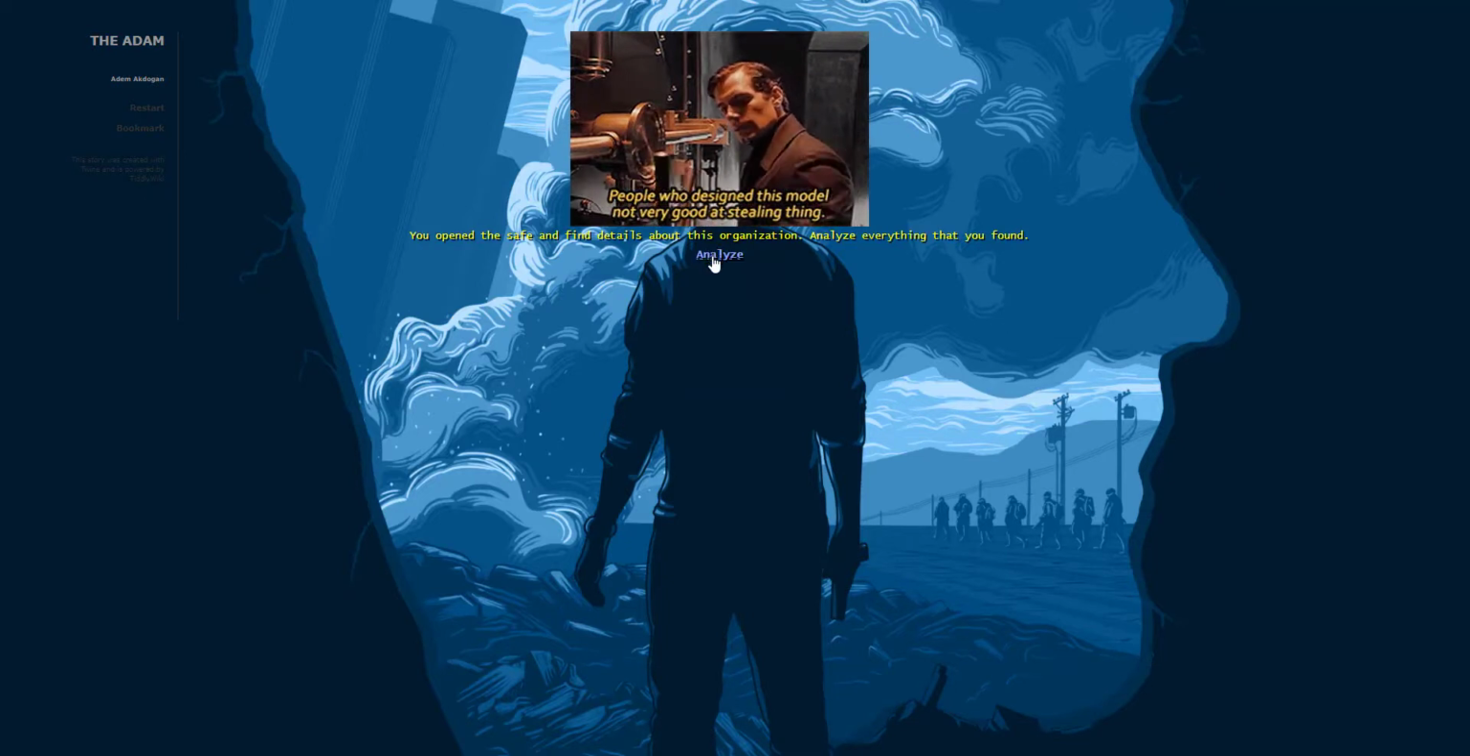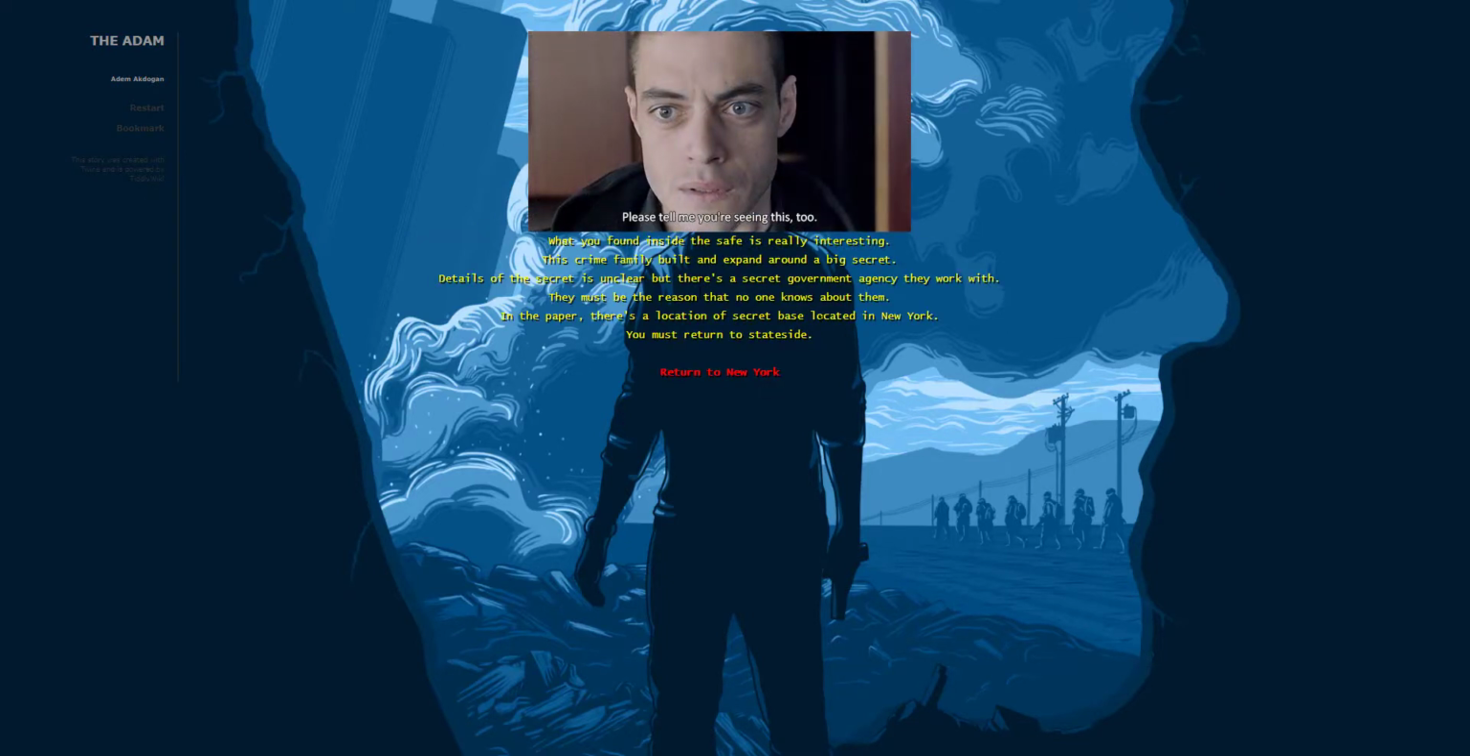In the papers, there is a location of a secret base in New York. You must return to stateside. You return to stateside. Let's return to New York. You have the location of the secret government base that covers for the crime family. It has been a tiring journey, but you must do this for yourself and Donald. You arrive at the base. Let's enter the base. You enter the base.